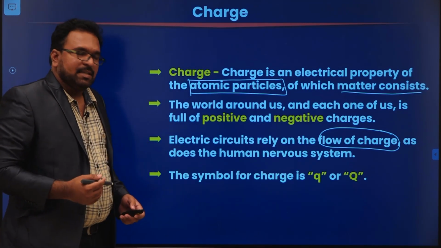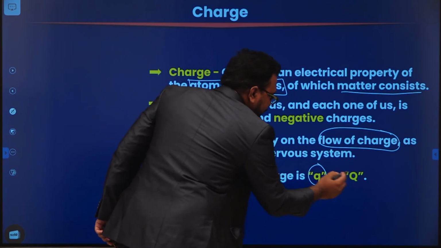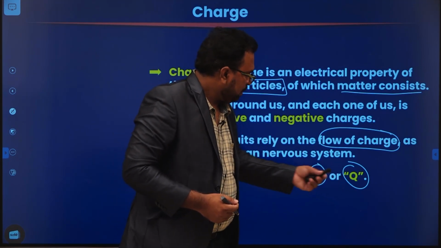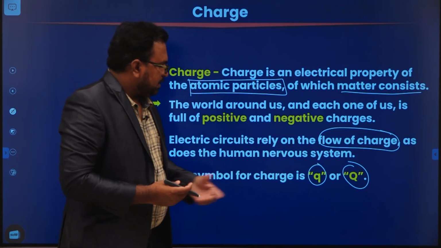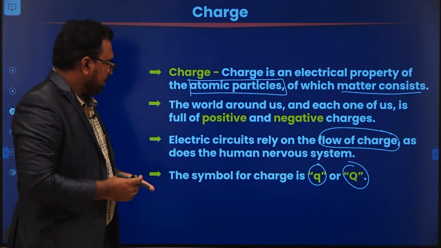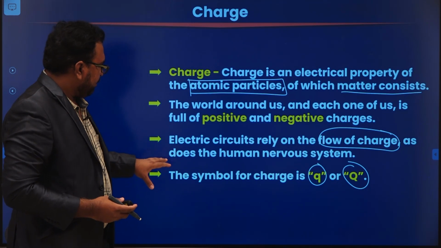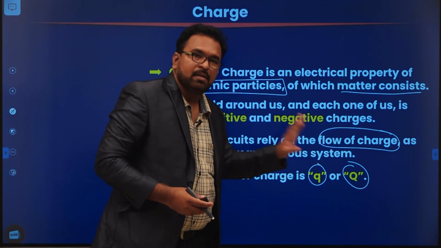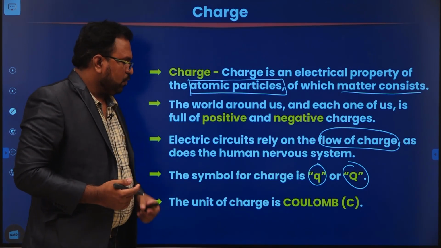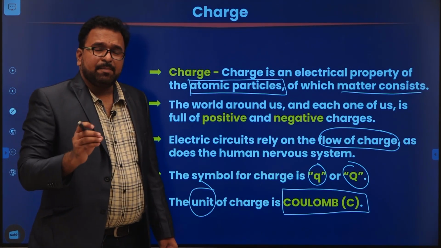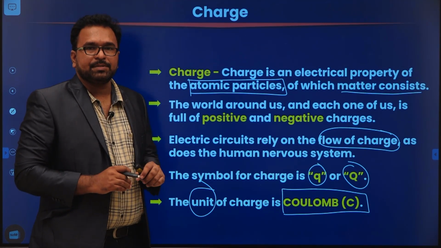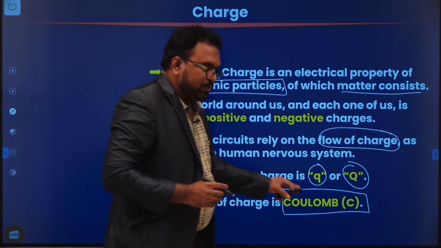And how are we going to represent charge? By the symbol Q. You can represent charge by the symbol Q, small q and capital Q. I will differentiate small q and capital Q when we discuss charge in detail. For now, remember that charge is going to be represented by the letter Q. And what is the unit of charge? The unit of charge is Coulomb. It is very important to indicate the units of electrical quantities. So here the unit of charge is Coulomb.